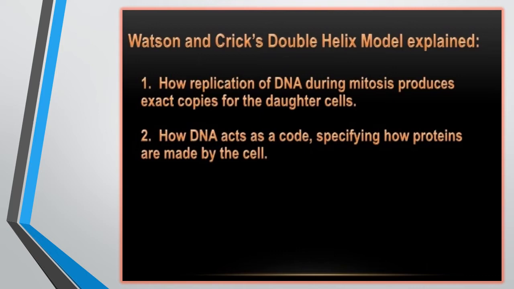Now the second one is how DNA acts as the code specifying how proteins are made by the cell, means how transcription and translation occur during protein synthesis. It can be explained with the help of the Watson and Crick double helix model.